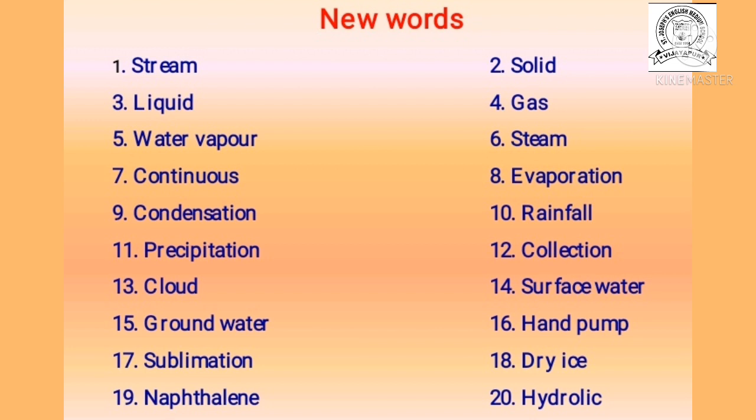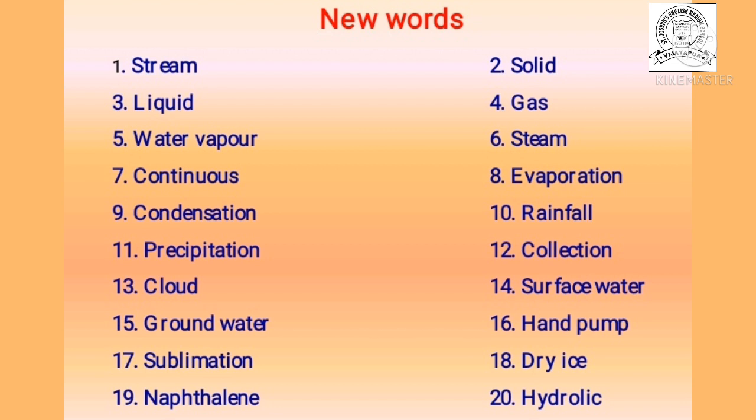10th one, rainfall. Rainfall means what? When all the water molecules combine together, and the clouds become heavier, then the rainfall starts, and it is the third stage of the water cycle. Now 11th one, precipitation.